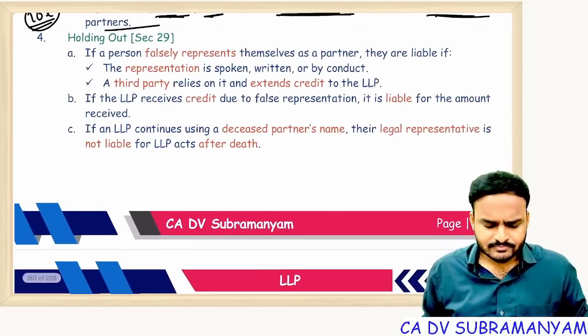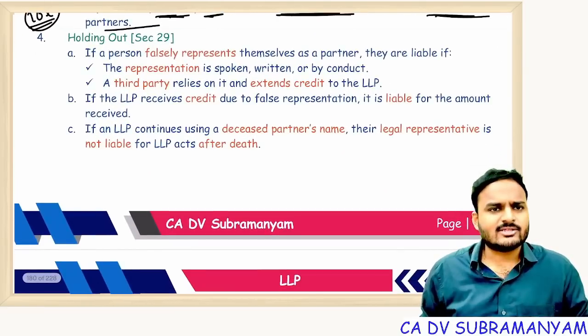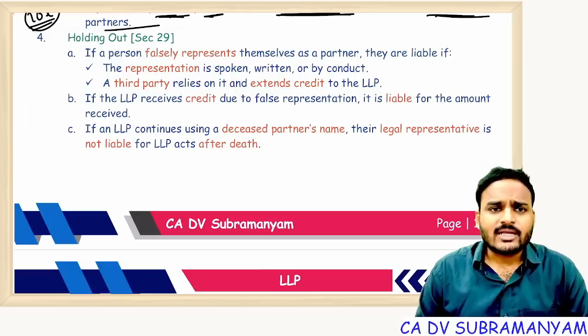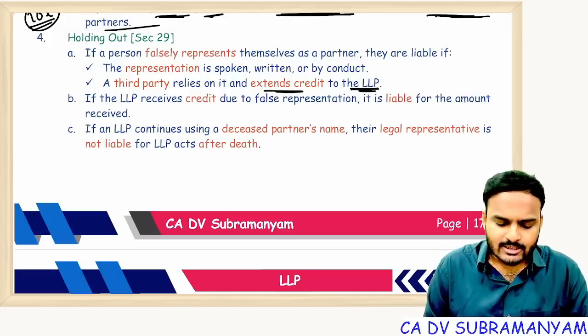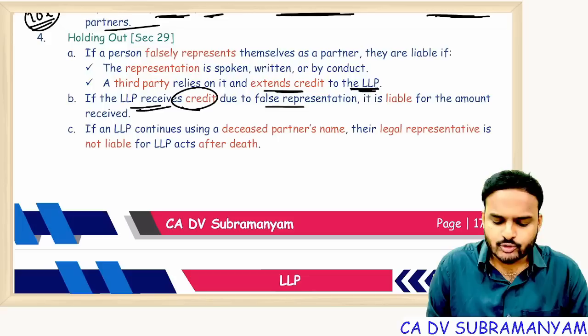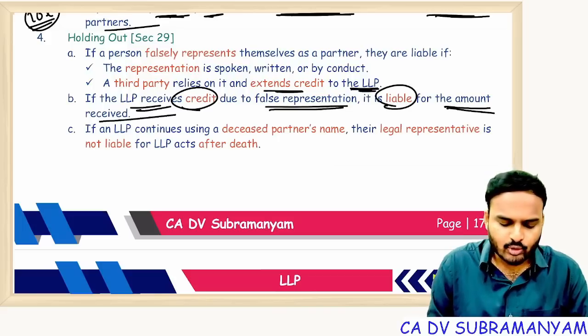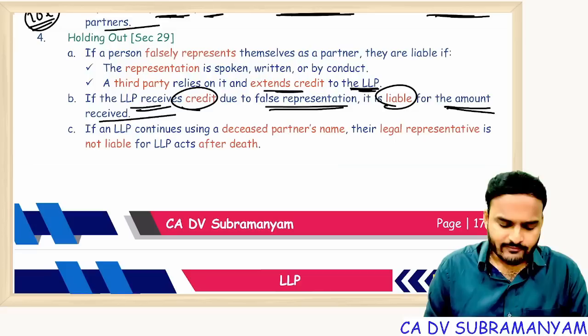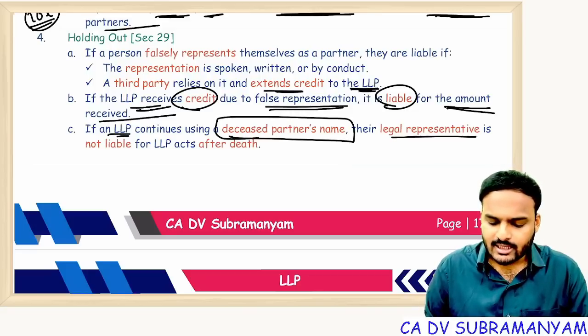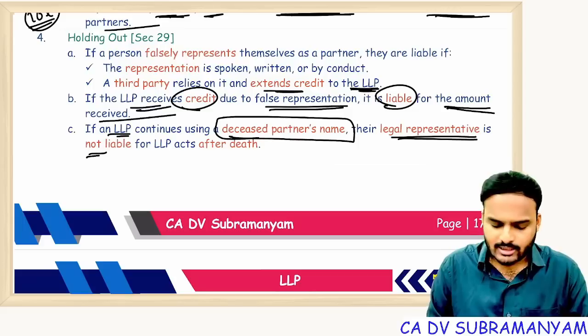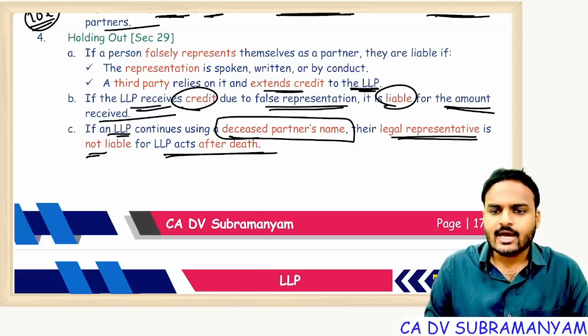Holding out, like partner by estoppel. He is not a partner, but he makes a false representation. So because of the false representation, if any third party got induced and extends credit to the LLP, then the LLP, which is receiving credit due to false representation, is liable for the amount received from the third party.